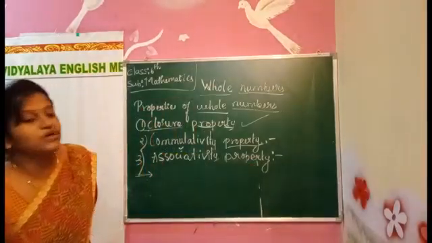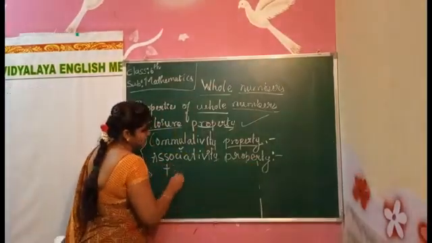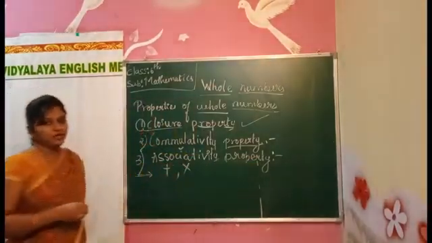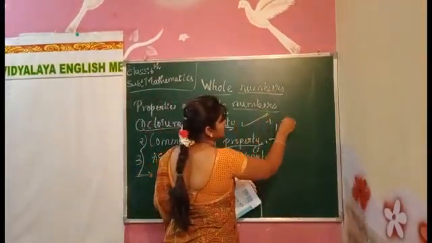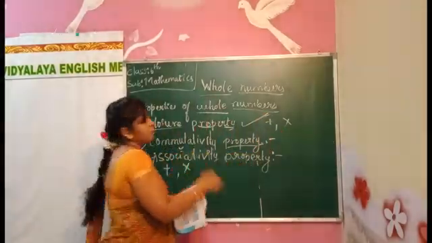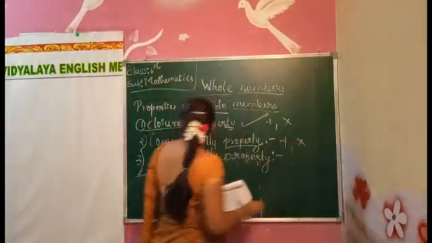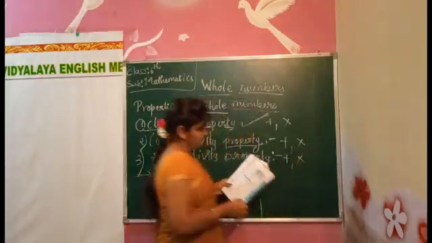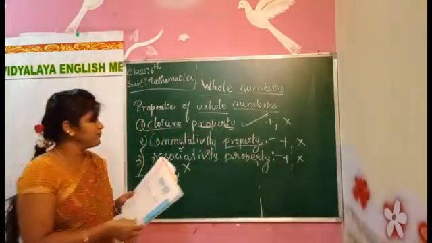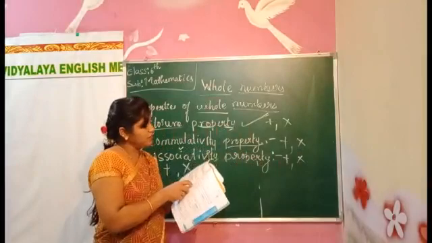It holds only for plus and into. What all did we study, children? The closure property holds for plus and into. The commutative property holds for plus and into. And the associative property holds for addition and multiplication. Understood now? Now turn the page number.